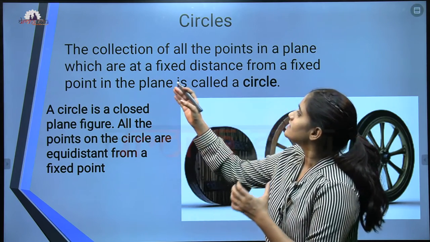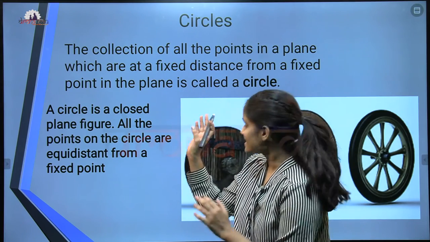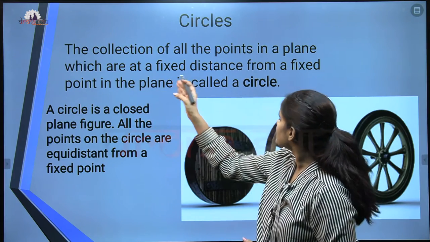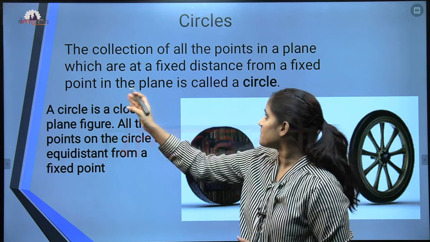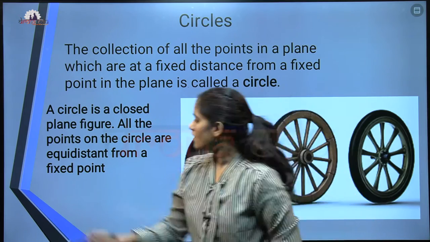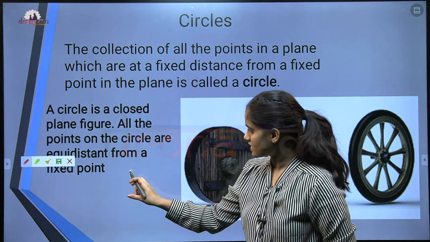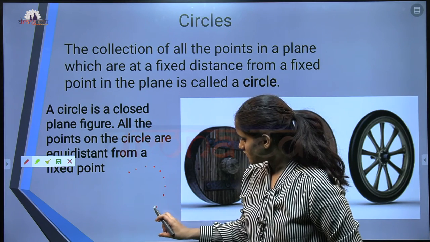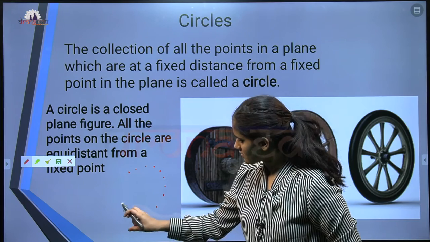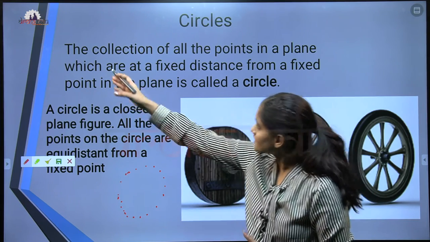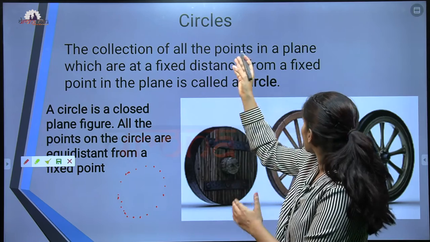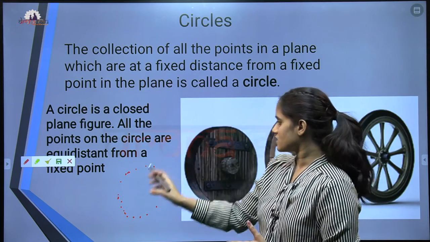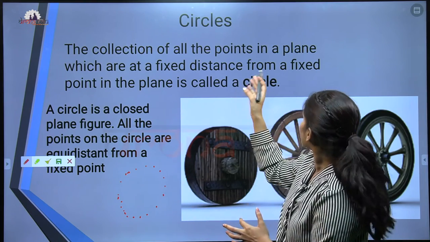See, the small definition I have given. What is that? The collection of all the points in the plane which are at a fixed distance from a fixed point in a plane is called a circle. It's not properly drawn as a circle yet, but that's the definition: a collection of points in a plane at a fixed distance from the fixed point.